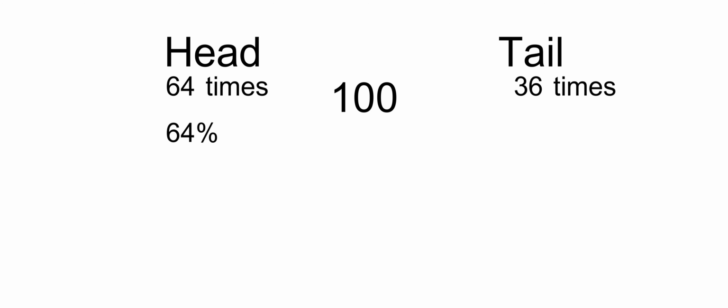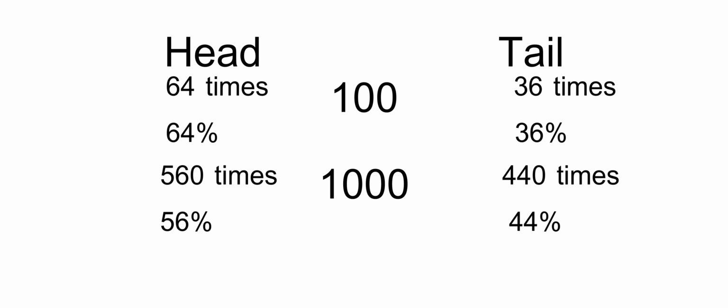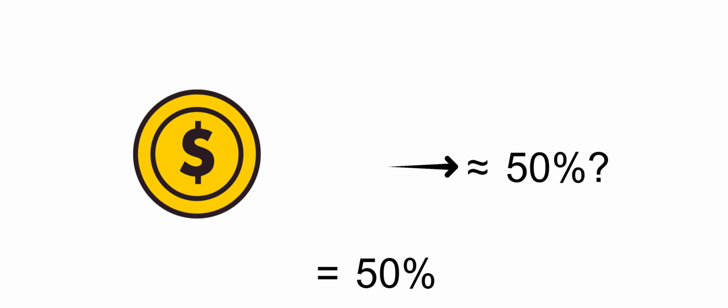If we now continue this up to the number 1 million, so 100, 1000, 10,000, and so on, we can see the following. For example, if you throw 100 times, the chance of heads is 64% and tails 36%. If you toss the coin 1000 times, the probability of heads is only 56% and tails is already 44%. So you can see that the more throws you make, the chance of heads or tails gets closer and closer to 50%. But why is that so? Why is the chance for heads, for example, getting closer and closer to 50%, and why will it never be exactly 50%?